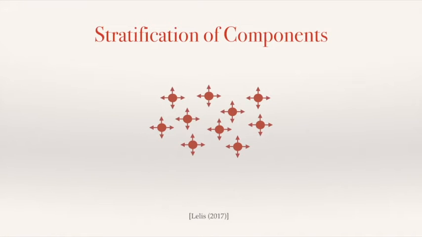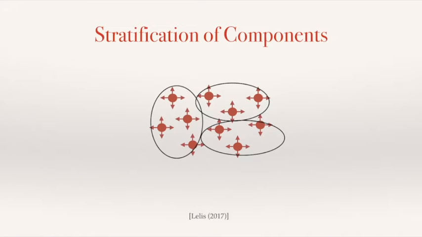Another idea is to use what we call a stratification of the components. We could divide all the components into different groups, and instead of looking for specific actions for each one of the components, we're going to look for actions for a group of components. So maybe for the group on the left, all components are going to move forward, for the group at the top, all components are going to move down, and the group at the bottom, they're all going to move right. As we search for a single action for a group of components, we're also able to reduce the action space.